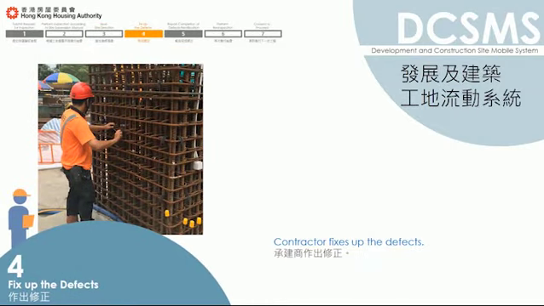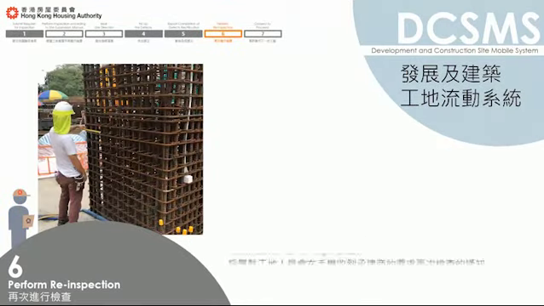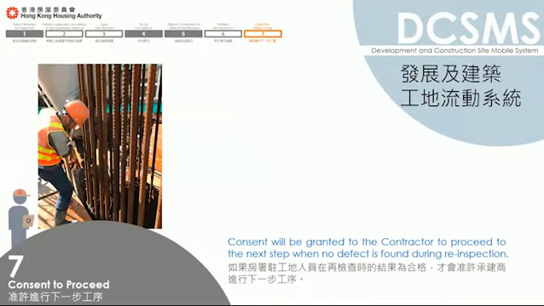Contractor fixes up the defects. Contractor resubmits RFI through computer to request HA site staff to carry out re-inspection. HA site staff receives notification on the request from contractor for re-inspection. Consent will be granted to the contractor to proceed to the next step when no defect is found during re-inspection.